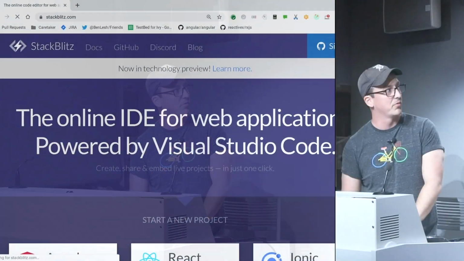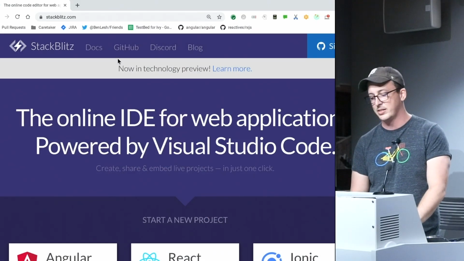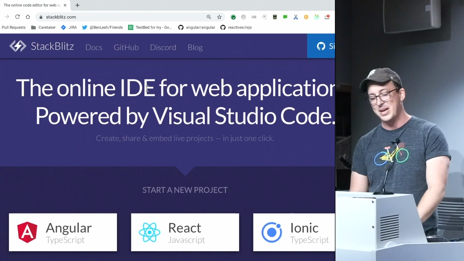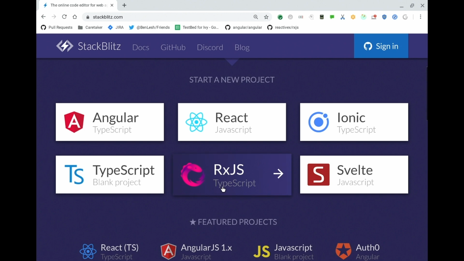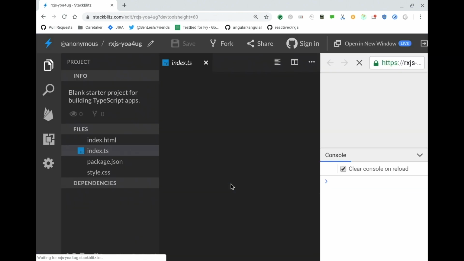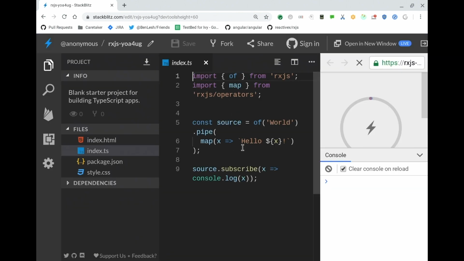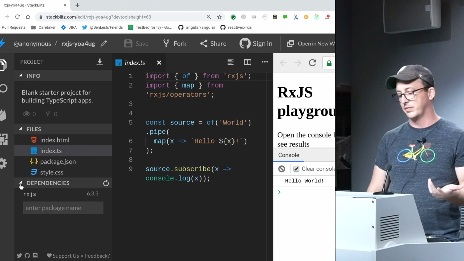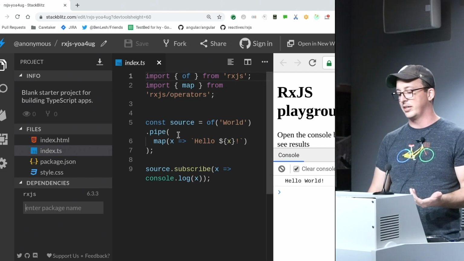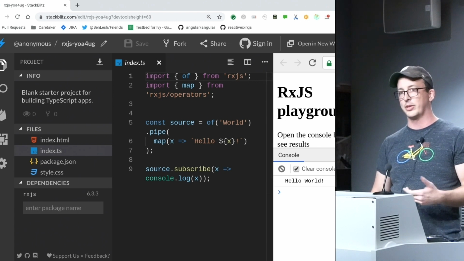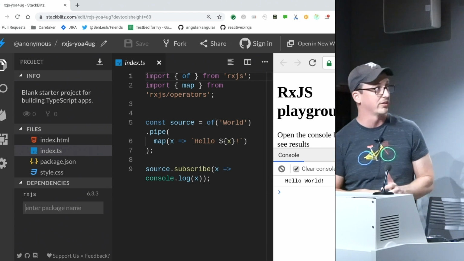So I'm going to do this on Stackblitz. Some of you may or may not be familiar with Stackblitz. It's a really super cool tool that's basically Visual Studio Code in the browser. If you want to play with ArcGIS, you can actually come in here and start an app right here, and it brings up ArcGIS. I'll show you that really quick. Like some example code, it's already imported the dependency, that sort of thing. This tool, if you were to use ArcGIS here and not import the dependency, it gives you a prompt, you click it, and you have the dependency really, really fast. It's pretty cool.